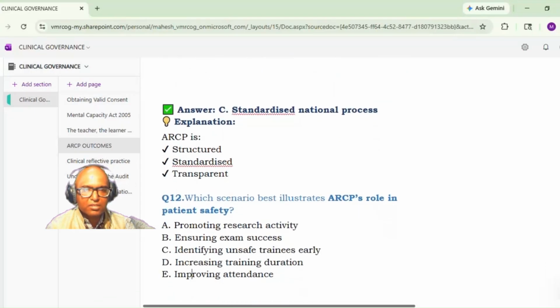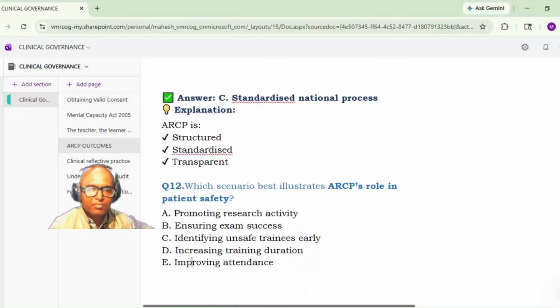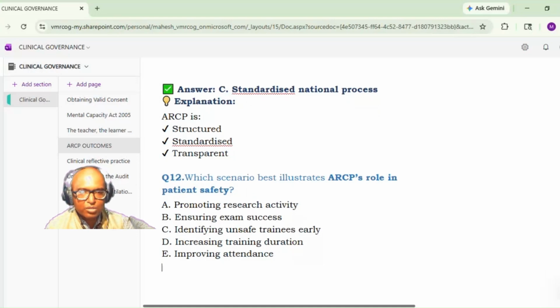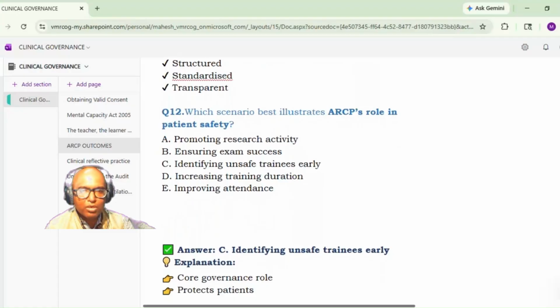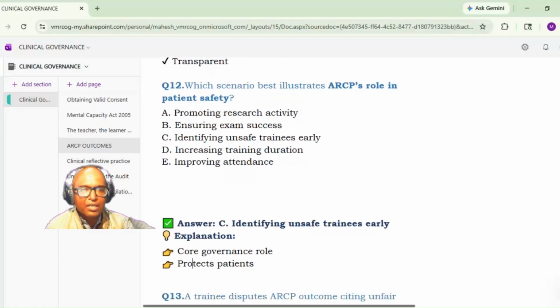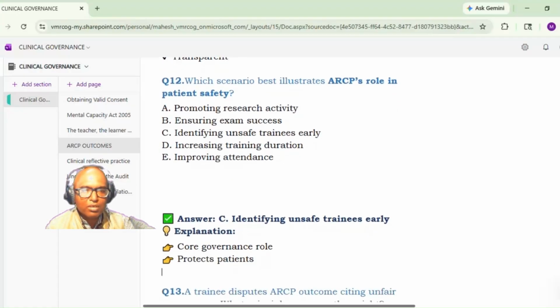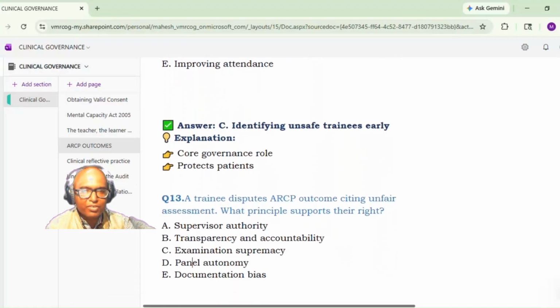Yes. Which scenario best describes ARCP's role in patient safety? Promoting research activity, ensuring exam success, identifying unsafe trainees early, increasing training duration, and improving attendance. So it is C, identifying unsafe trainees early. Yes, that is the important role. So it is a core governance role and it protects patient safety, patient protection also.